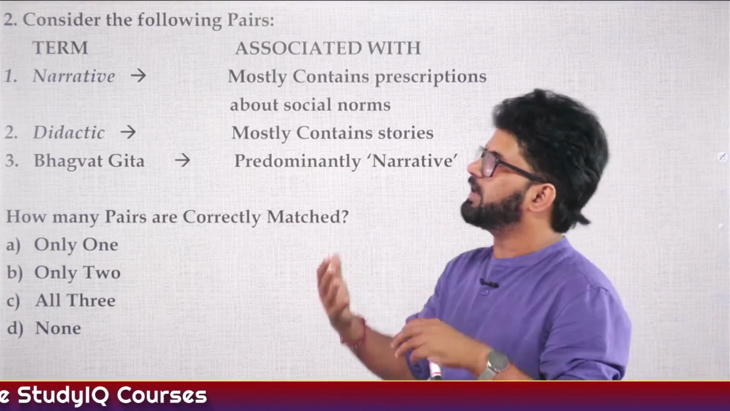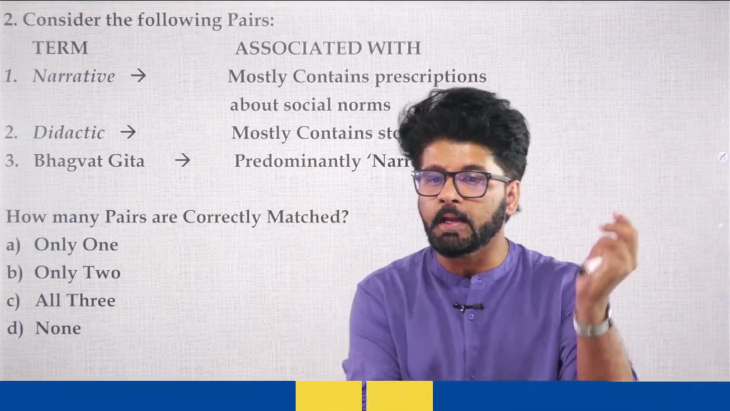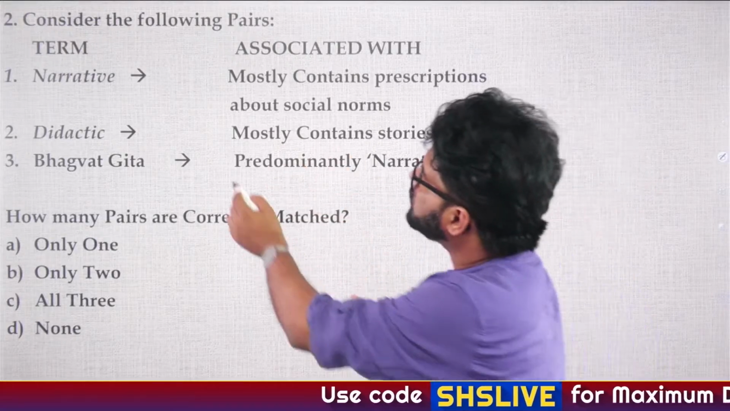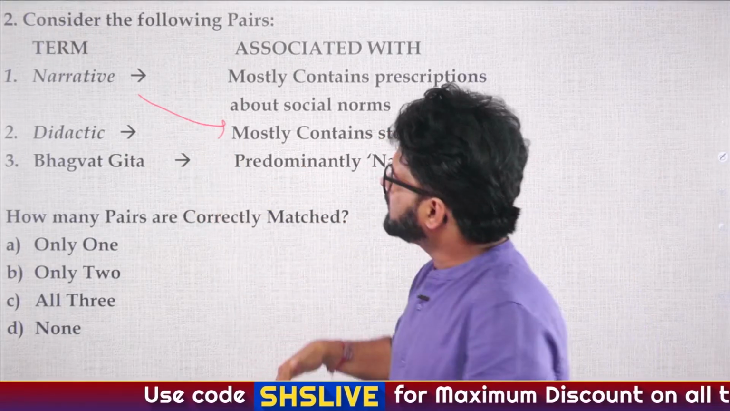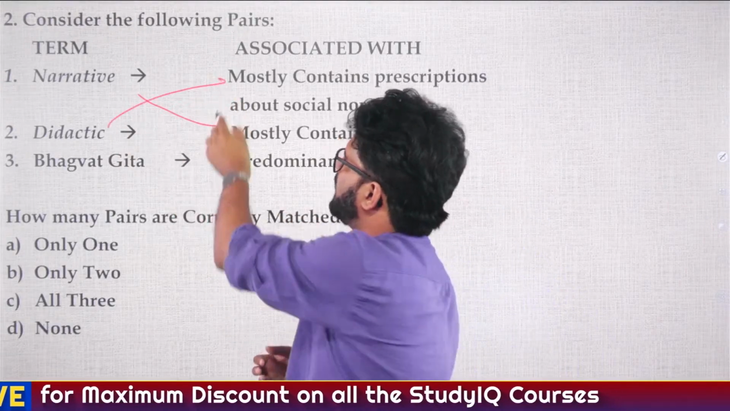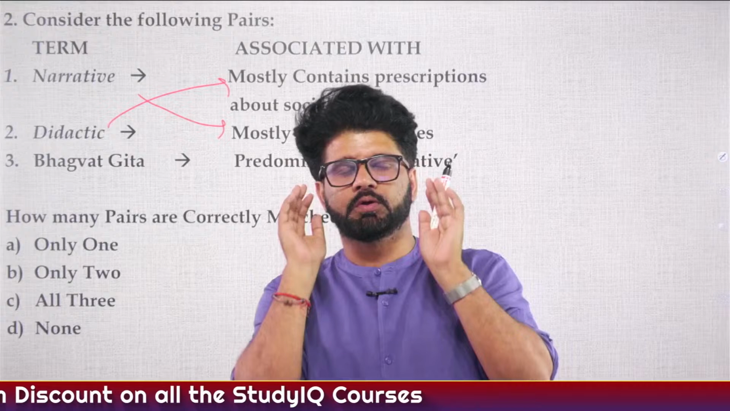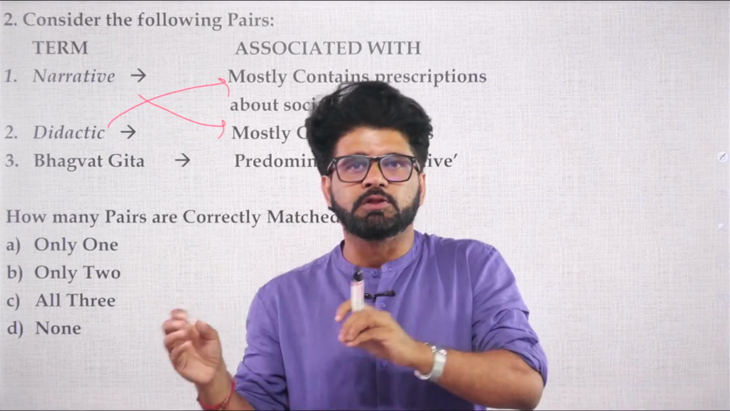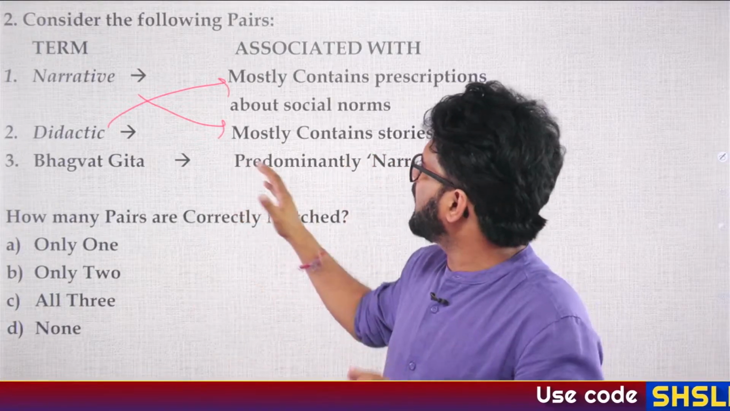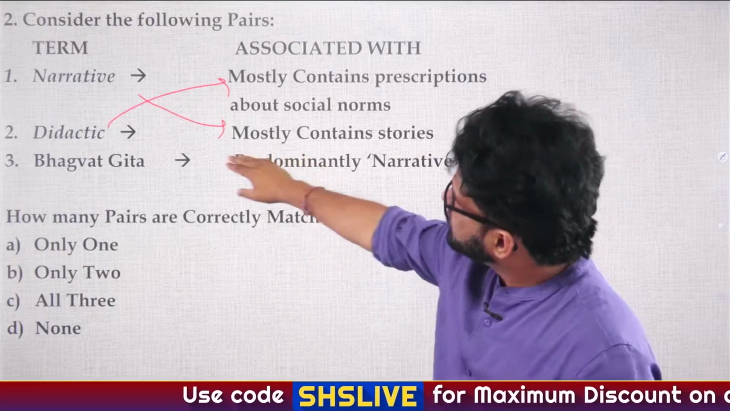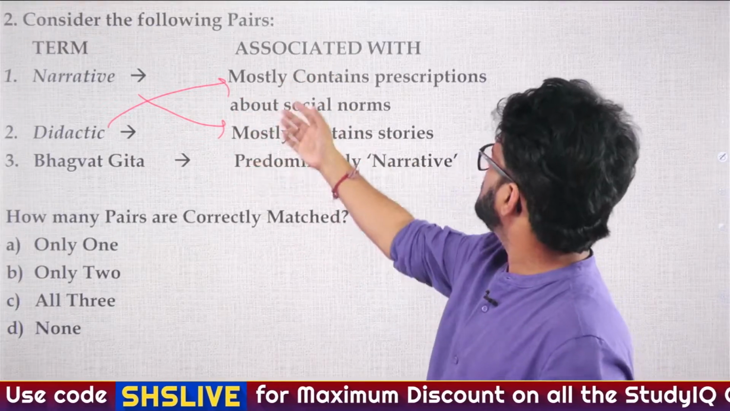Again, if you go to the previous lectures of mine and revise narrative and didactic text, you will realize that narrative texts were mostly containing stories. Didactic texts were those texts where they are telling what you have to do. You should wake up at 5 in the morning, you should respect your elders, you should do Gayatri Mantra recitation and all those things. So that is didactic, what you should be doing as a human being, ethical attributes. So 1 and 2 are just reversed.